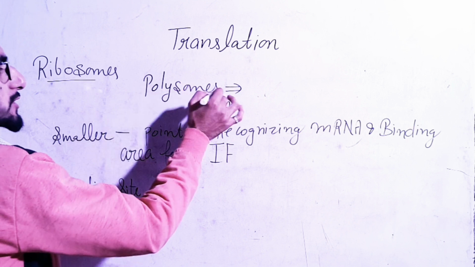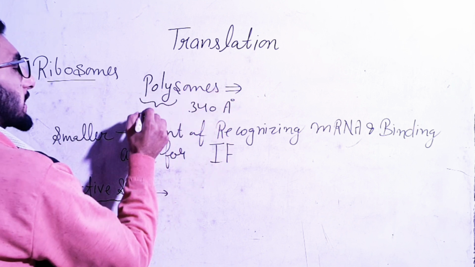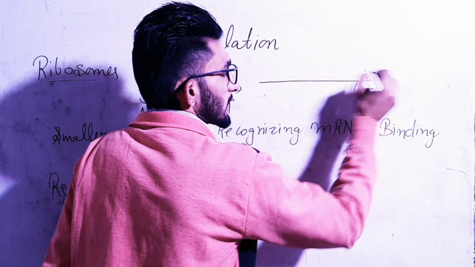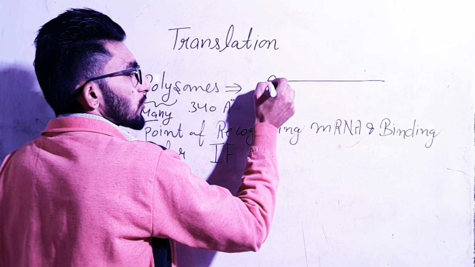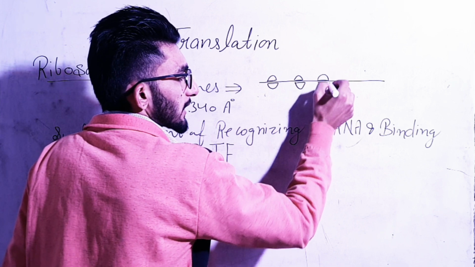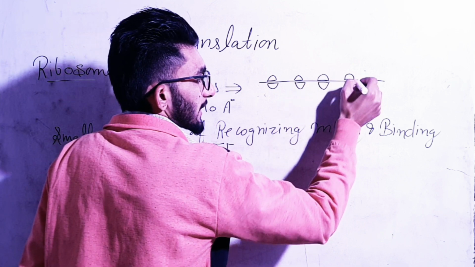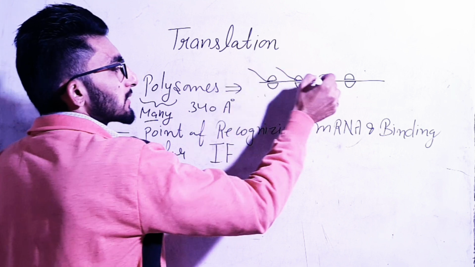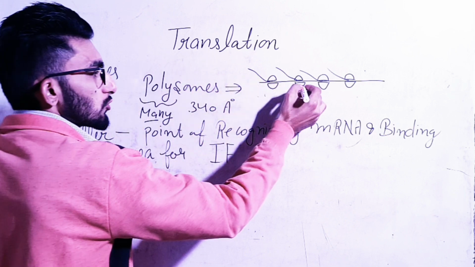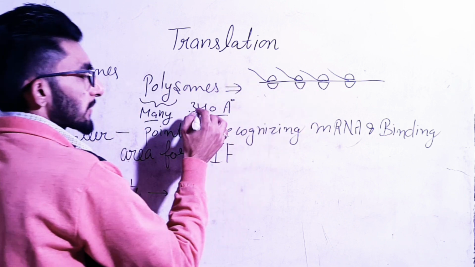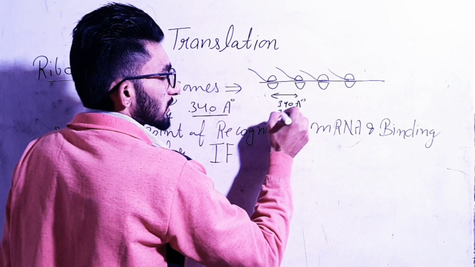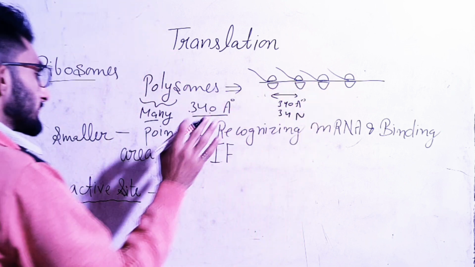So what is the meaning of this polysome or polyribosome? Poly means many. We know this thing. This is the mRNA. ठीक है, and these are the smaller and larger subunits of these ribosomes. So on a single mRNA, more than one ribosome can be attached, and they will make polypeptide chains at the same time. So this thing is known as polysomes. These two ribosomes are apart from each other by 340 angstrom. ठीक है, so generally they are 340 angstrom or 34 nanometer from each other. Clear?